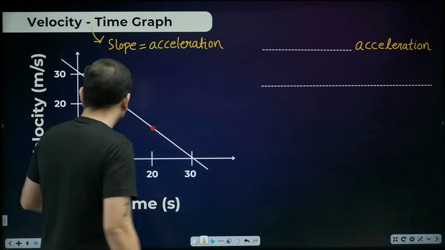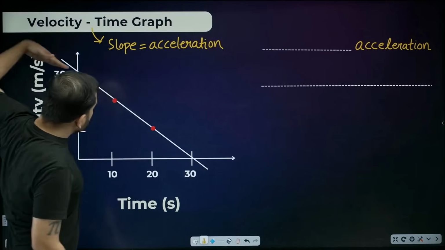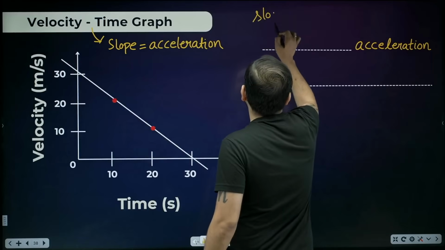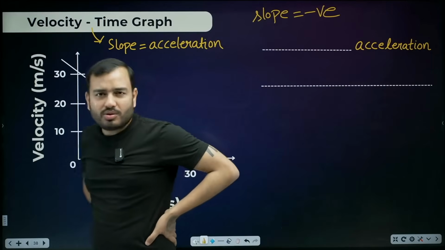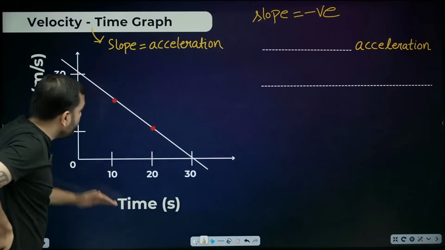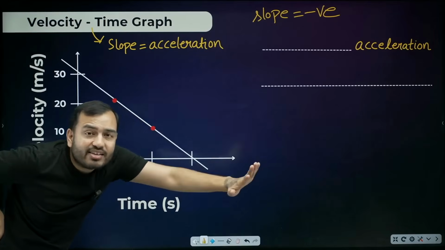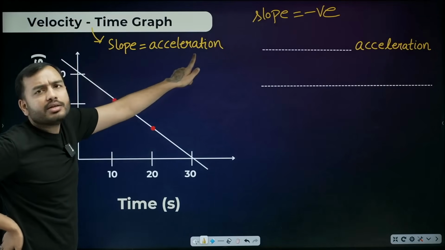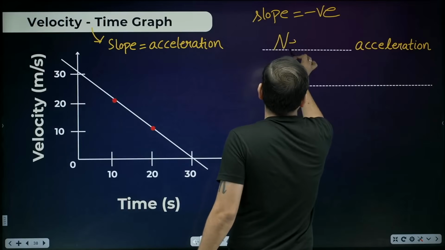Look at another one. This is a velocity time graph. I told you earlier, right? If the graph line goes downwards, then what's the slope? Negative. Yes, negative slope. I already told you. If the graph line goes downward like this, then we take the slope as negative. And what does the slope of velocity time graphs give us? Acceleration. So here, what kind of acceleration is it? Negative acceleration.